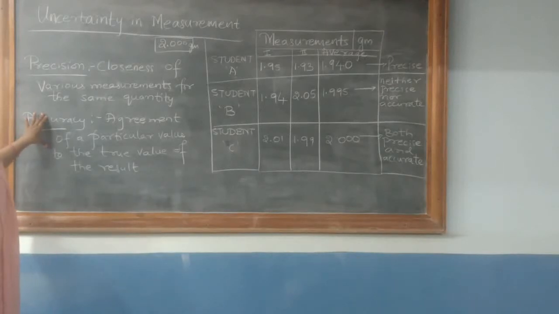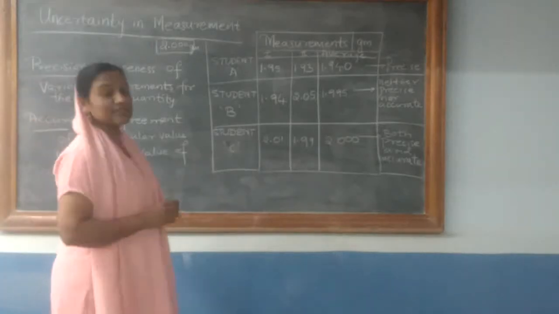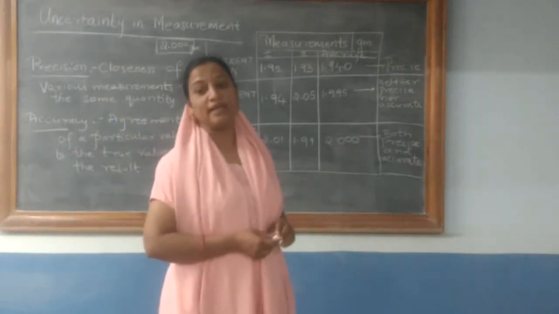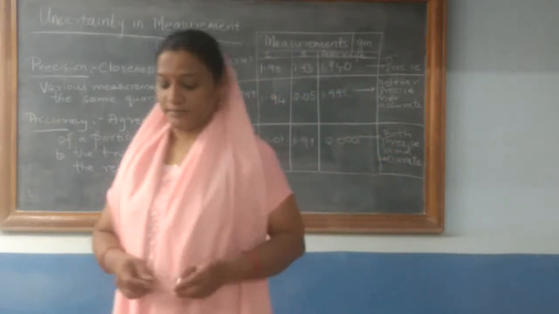One very important factor which we need to study here regarding uncertainty in measurement is significant figures.